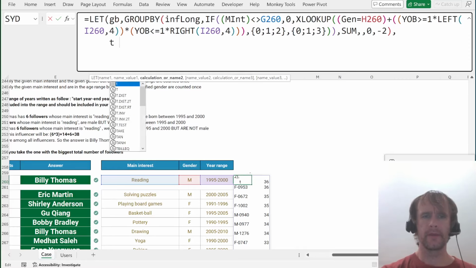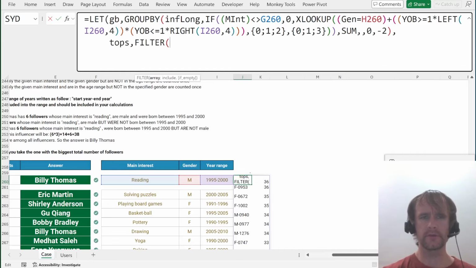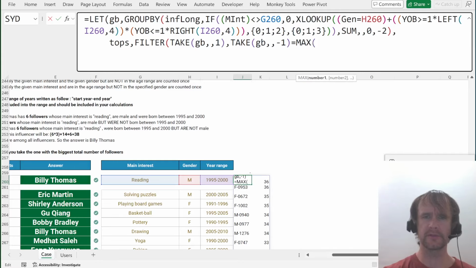Then the tops will be filter take GB first column, where take GB last column equals max of GB. And then I want to sort by tops.